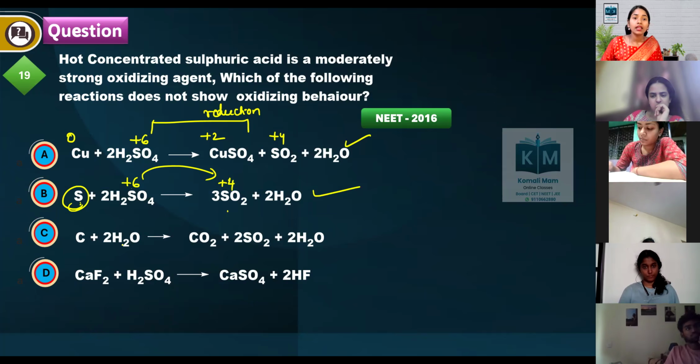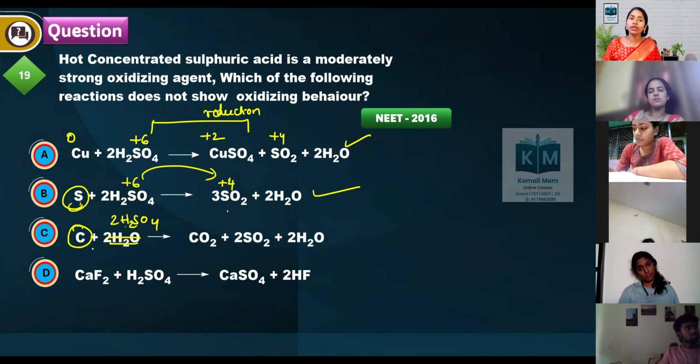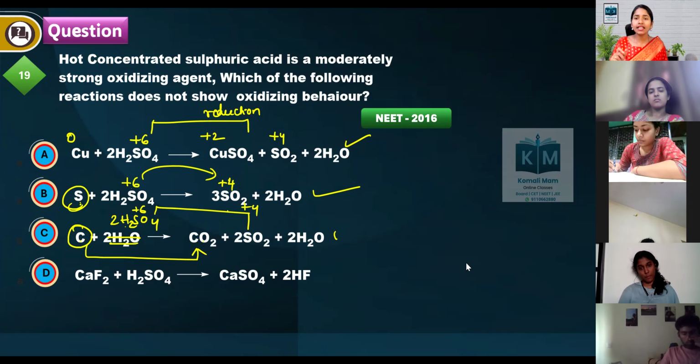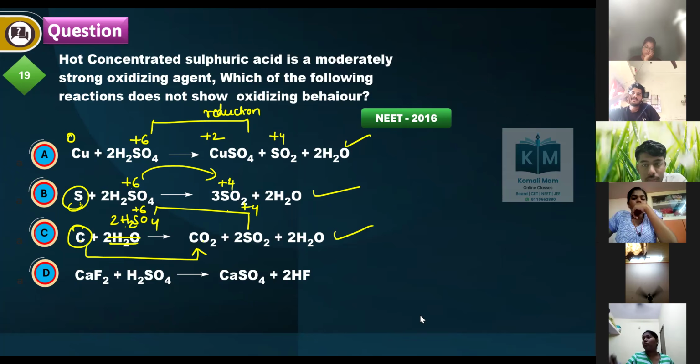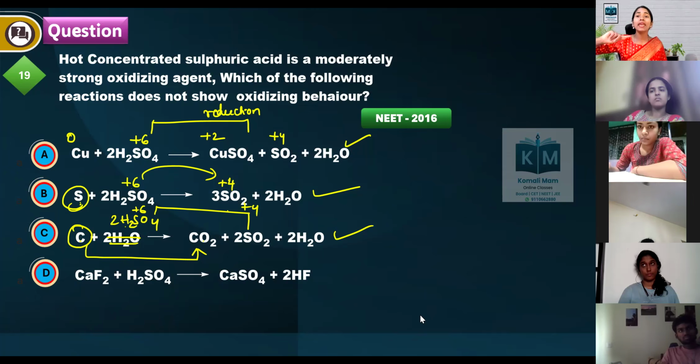Next, here H2SO4. Carbon plus H2SO4: here carbon is converting into CO2. It is undergoing oxidation, and sulfur is undergoing reduction. What do you mean by oxidizing agent? Itself should undergo reduction and make the other element undergo oxidation. So carbon is undergoing oxidation, changing from 0 to plus 4. So this is also an oxidizing reaction.